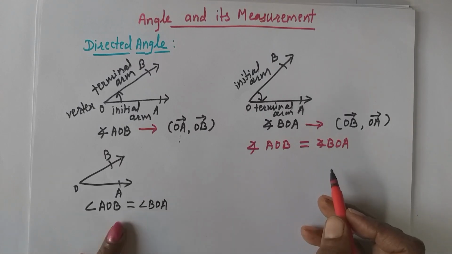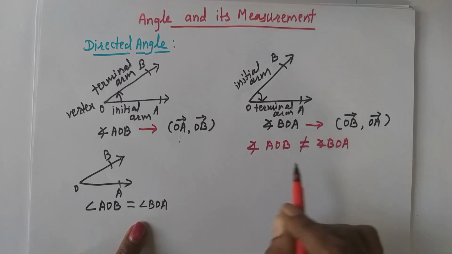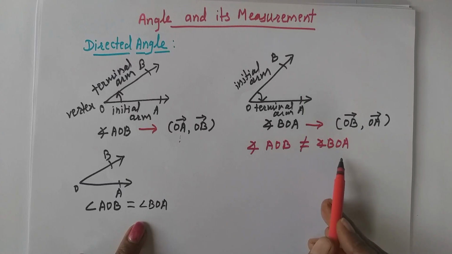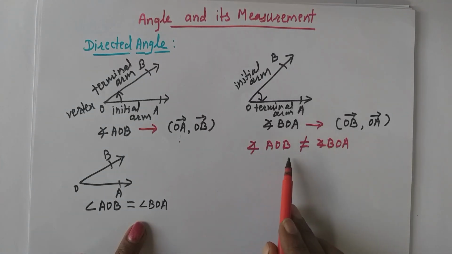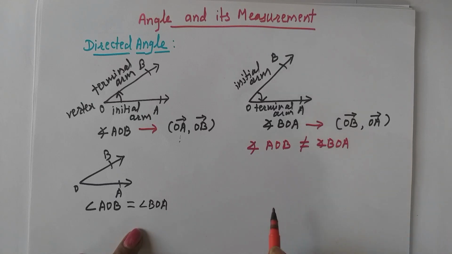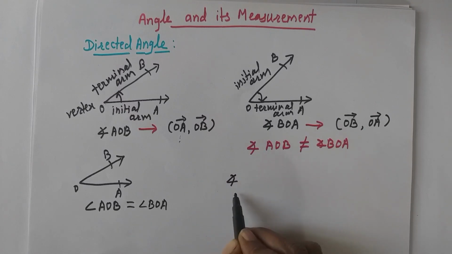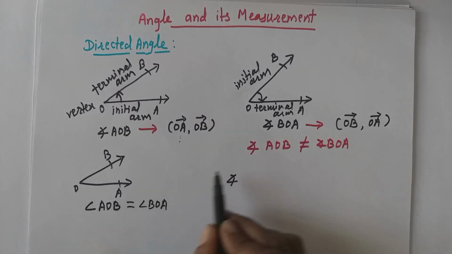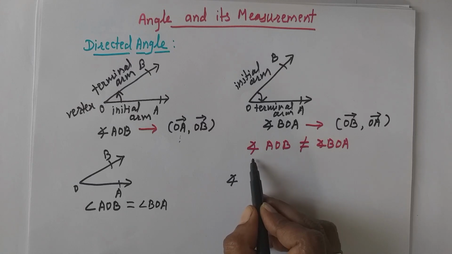They are not equal. In simple cases or in normal cases, if direction is not given, angles can be written as AOB or BOA. But in directed angle, this cannot be written as AOB equal to BOA, because their initial and terminal arms are different. Their ordered pairs are different. Direction is different. Therefore, AOB is not equal to BOA. And see this notation. This is the notation to denote the direction of angles. Simple angle is written like this, but directed angle is denoted by this notation, this sign. Therefore, this shows that angle is directed angle.